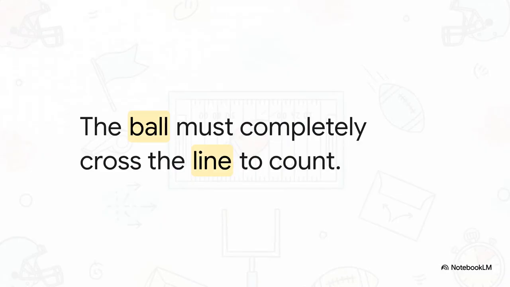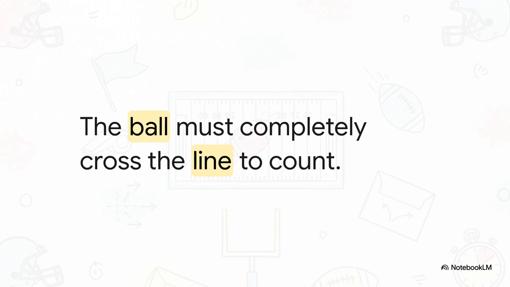Now, when it comes to scoring, there is one absolute non-negotiable rule. The whole ball must completely cross the whole line. A goal only counts if 100% of the sphere passes between the posts and under the crossbar. It doesn't matter if it's a messy tap-in or an absolute rocket from outside the box.